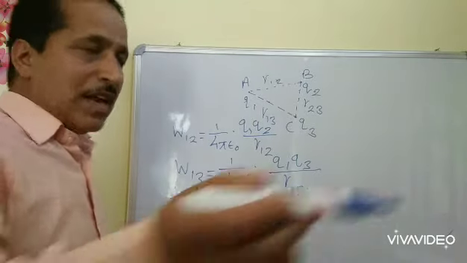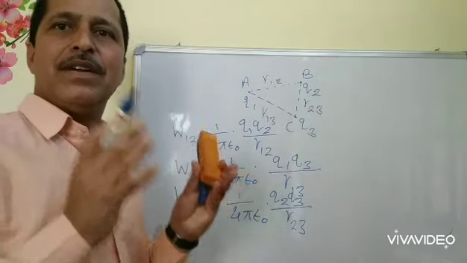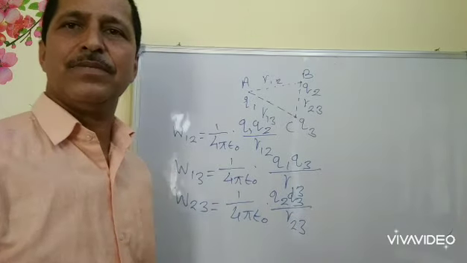So the total work done in making this system will be converted into electrostatic potential energy of the system.